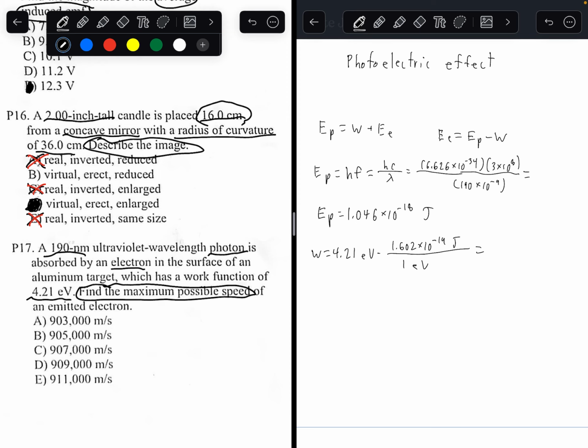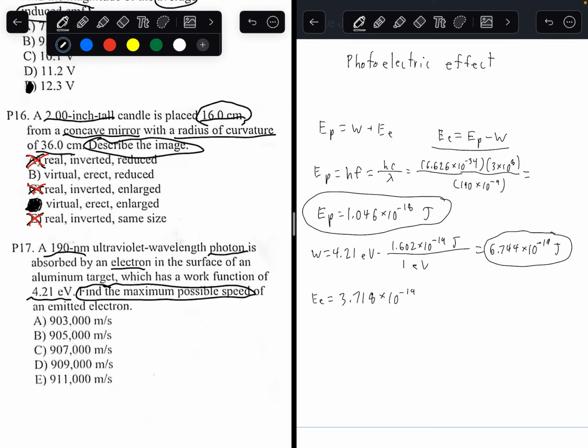And plugging that in, into a calculator, 4.21 times 1.602 times 10 to the power of negative 19, you're going to get 6.744 times 10 to the negative 19 joules. That's the work function. So we got the photon energy and the work function. Plugging that into this formula, we know the energy of the electron equals, and then subtracting the two values we got, 3.717 times 10 to the negative 19 joules. That's how much energy the emitted electron has.